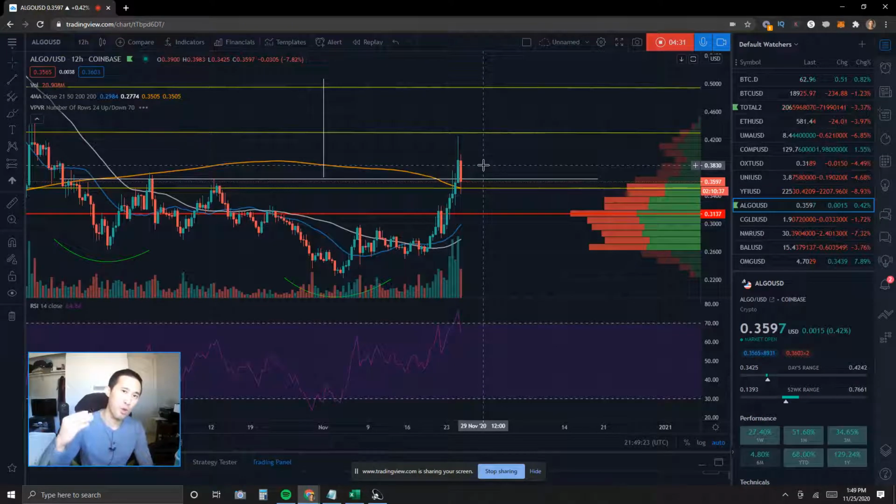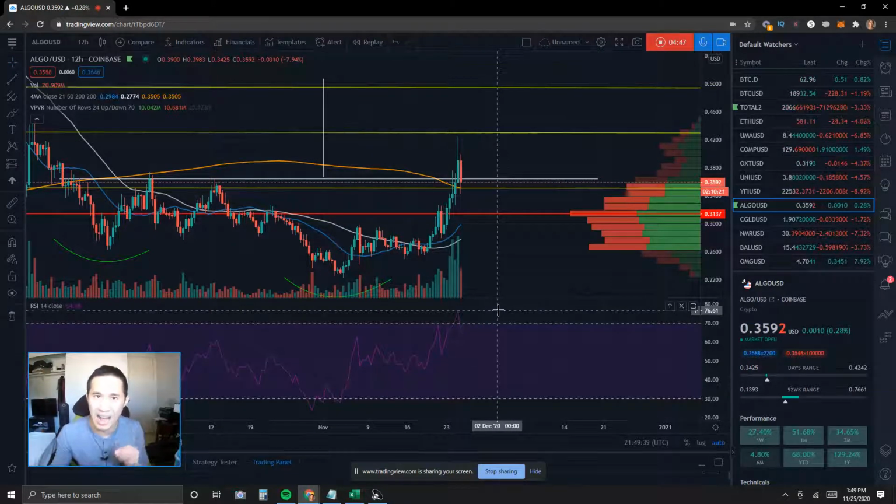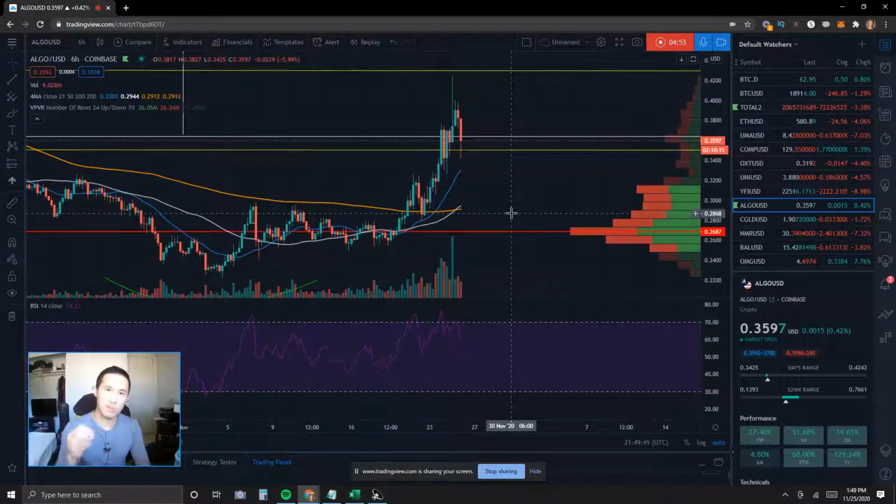So in order for the next attempt at breaking about 43 cents, a clean break that is, would be for the price action to break above 43 cents without bearish divergence, so creating a higher RSI reading on the 12-hour time frame. Otherwise, I could expect a pullback very soon after that 43 cents breakout if that does happen.